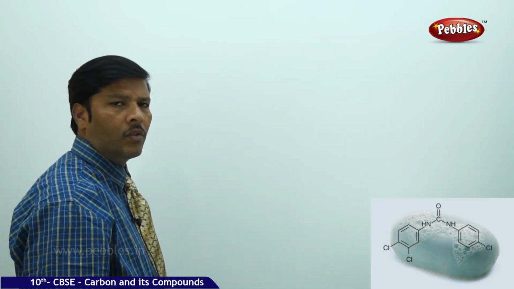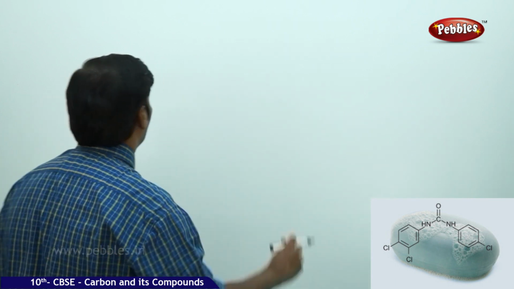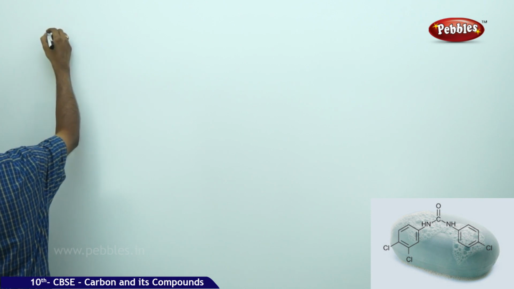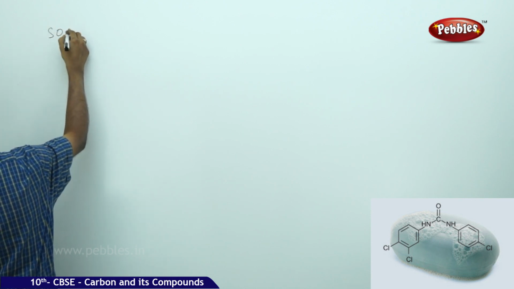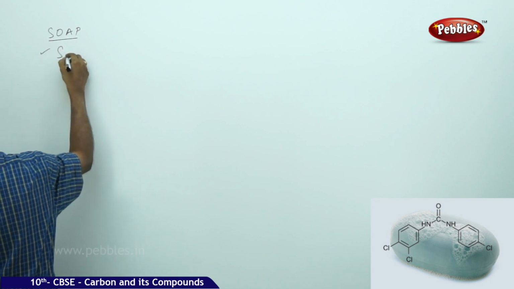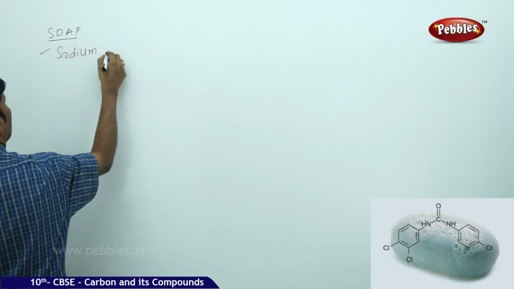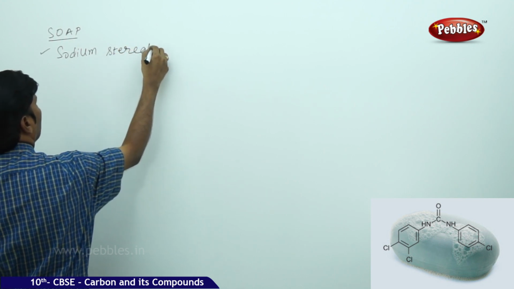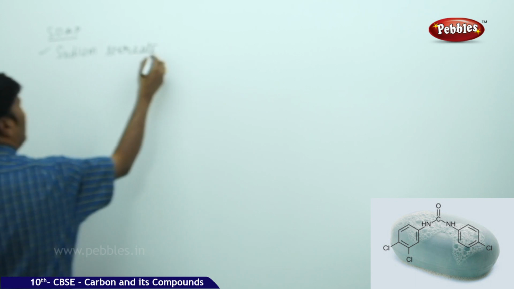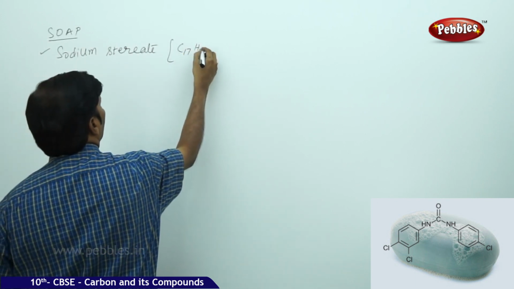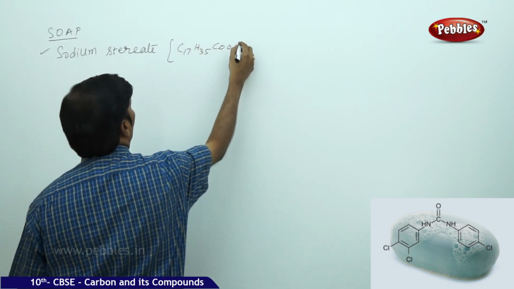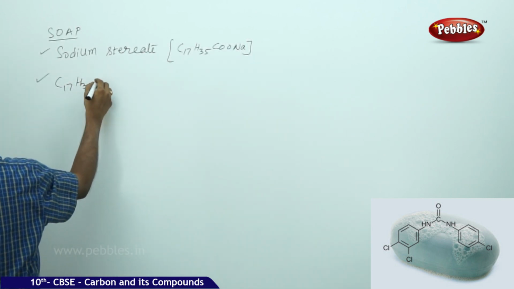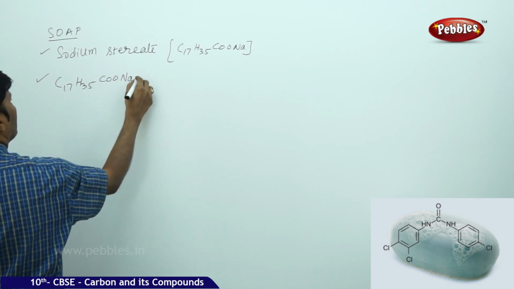So let's continue the topic, the cleansing action of soap. If you take the example of soap, sodium stearate, molecular formula C17H35COONa, this is a solid.